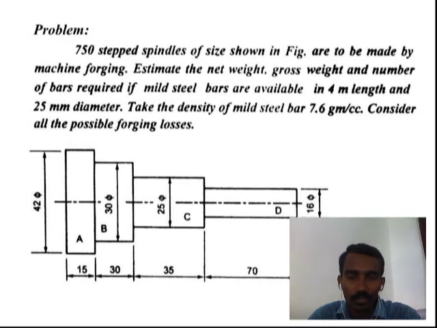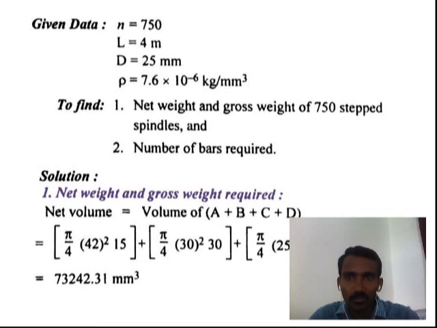Here for the drawing, the basic dimensions for the stepped spindle: 4 steps are given. First step 42 mm diameter, second step 30 mm diameter, third step 25 mm diameter, fourth step 16 mm diameter. Each step has a different length: section A 15 mm, section B 30 mm, section C 35 mm and section D 70 mm length. Here consider it as a stepped spindle. Totally 750 stepped spindles are manufactured, and we calculate the total cost of the 750 components.